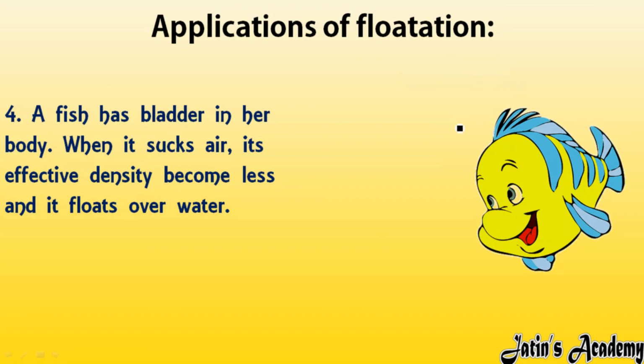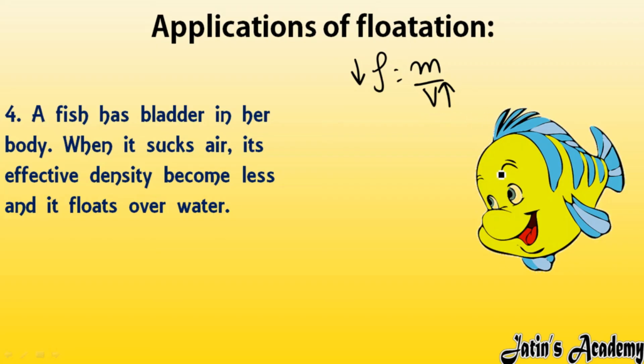And as we know, density is equal to mass by volume. If the air is going to move inside the bladder of the fish, it means the volume of the bladder increases. Volume increases means density is going to decrease. If density decreases, in that case the fish can float on seawater.